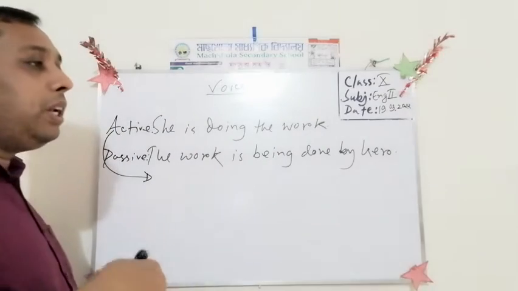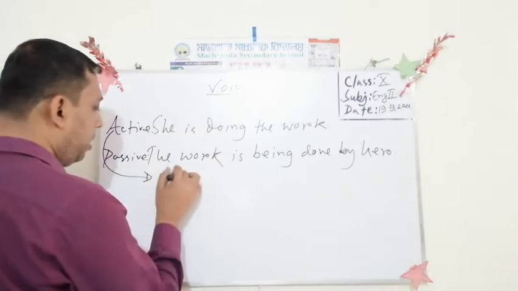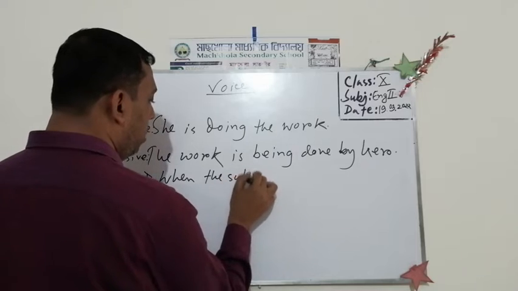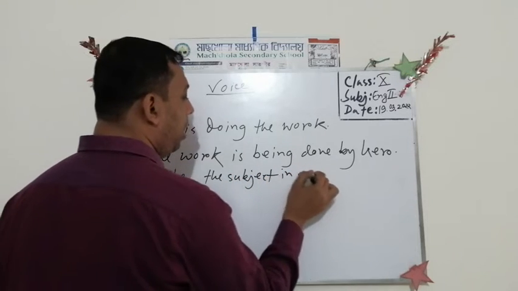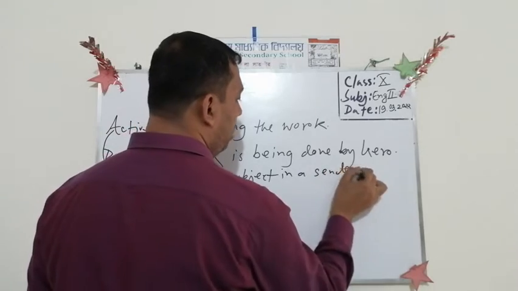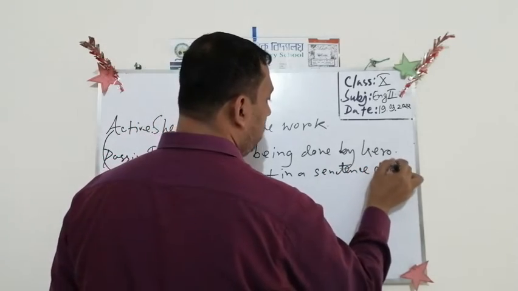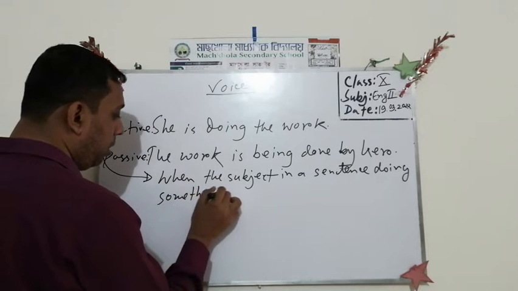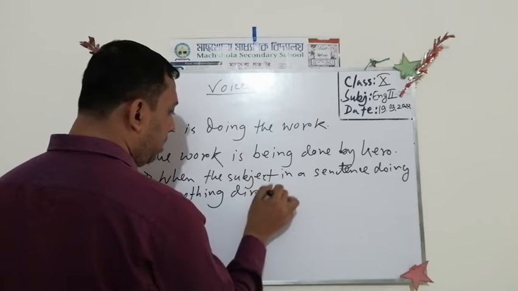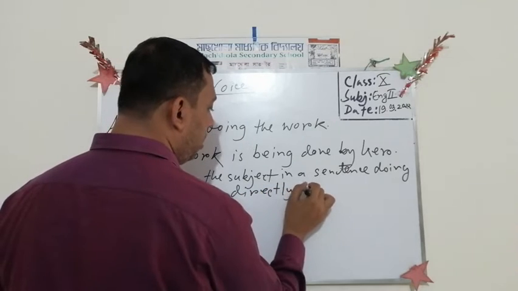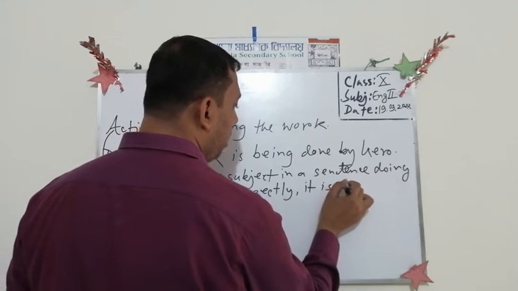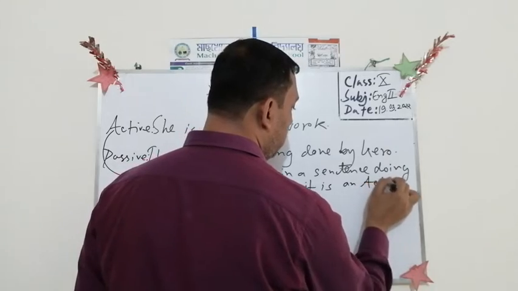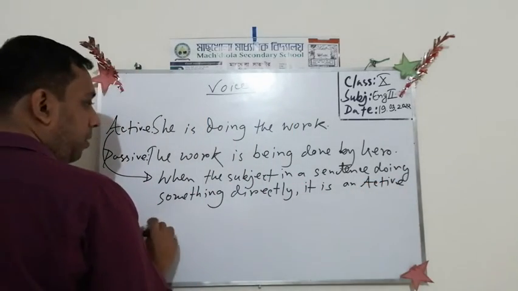When the subject in a sentence is doing something directly, it is an active voice. Active voice. Okay.